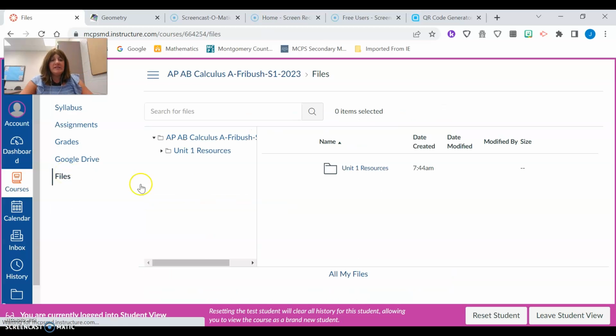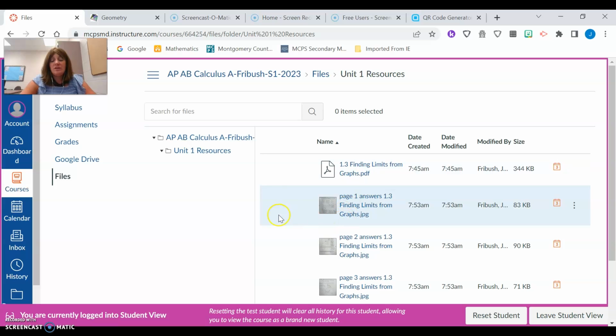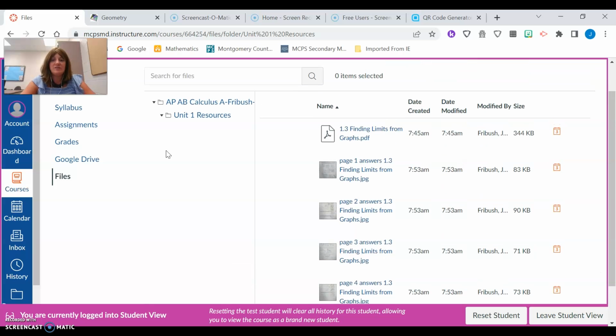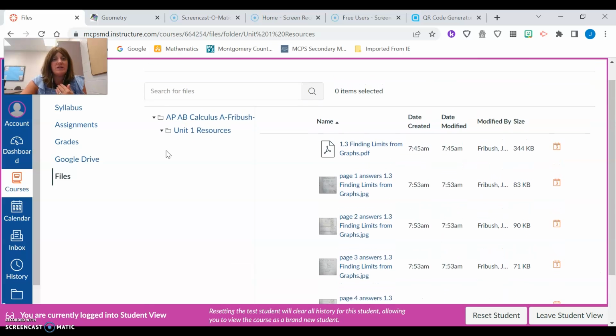I'm going to go to Files here. I'm going to put the keys to the things we do in class in here so students can have access to those as they're doing the worksheets. So I'm going to try that and see if that works and see the best way that we can use this as a resource so it's right in one spot for the students to check.